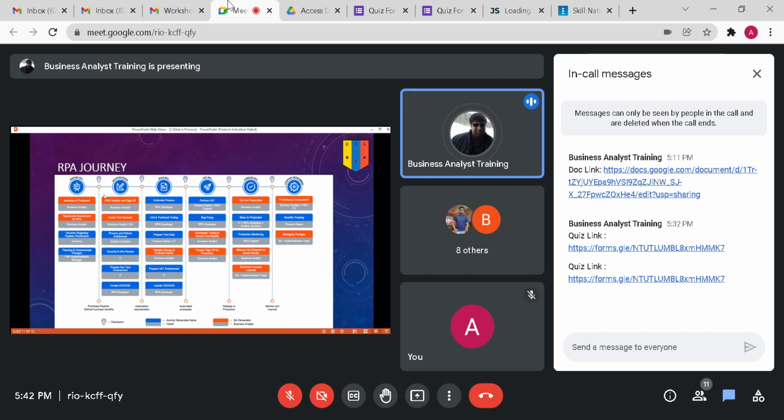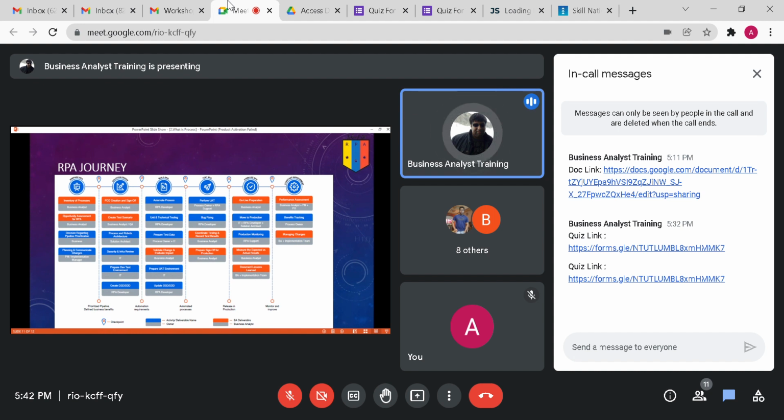Then we make a PDD, which is basically a document capturing the as-is process, as it is today, and we also handle test scenarios. Since this is an IT project, we are doing development, so we have to make sure there are proper test scenarios. We don't have to do it ourselves, but we have to make sure the tester is doing it. These 4 are the main responsibilities of an RPA business analyst.